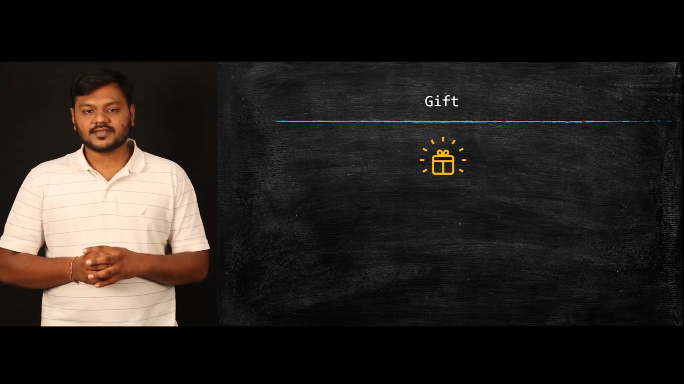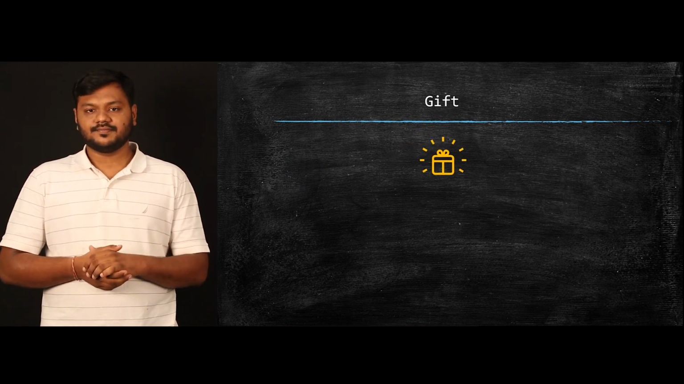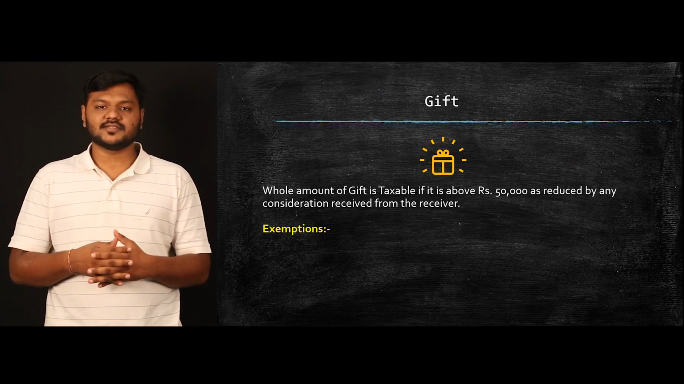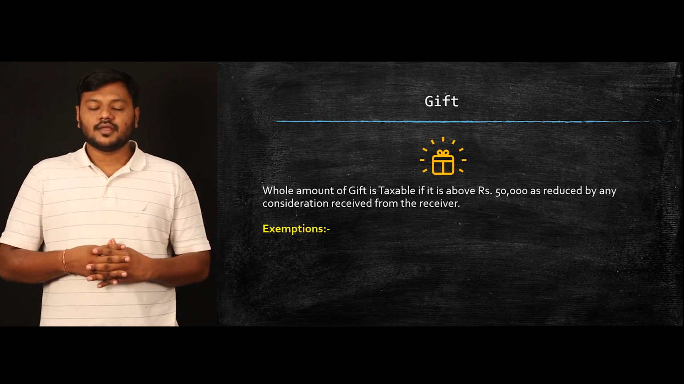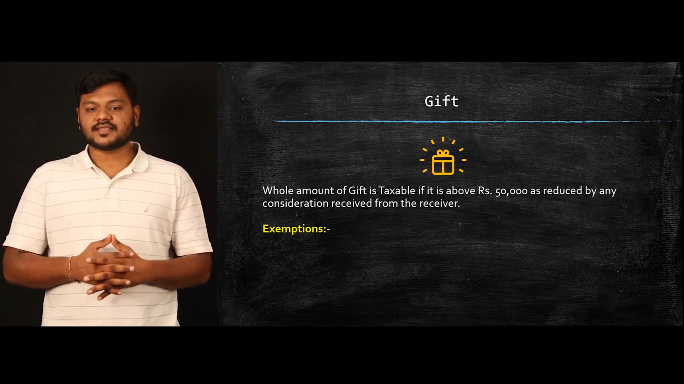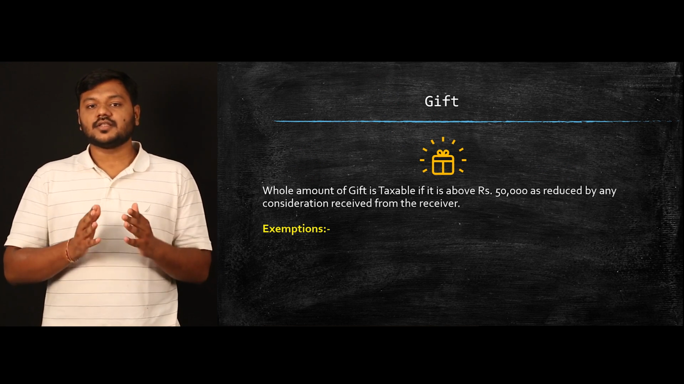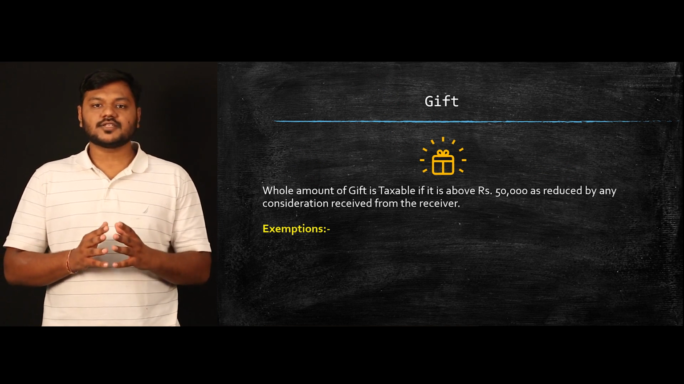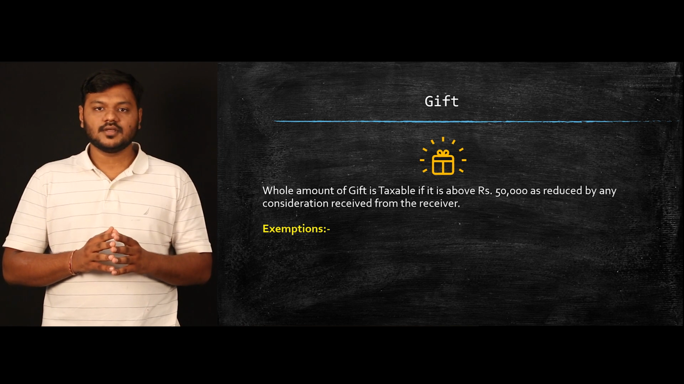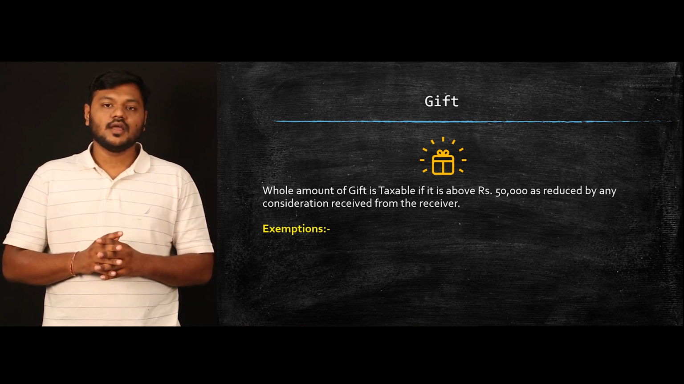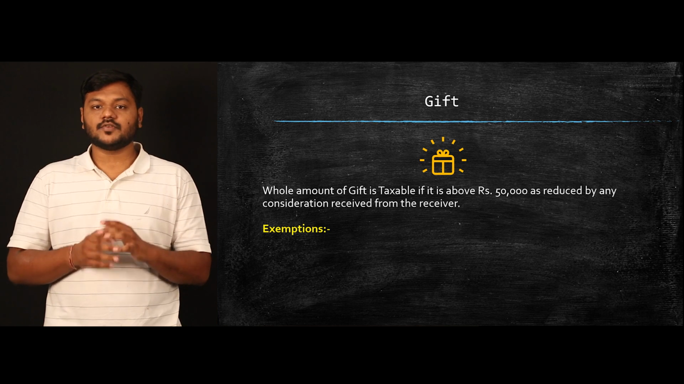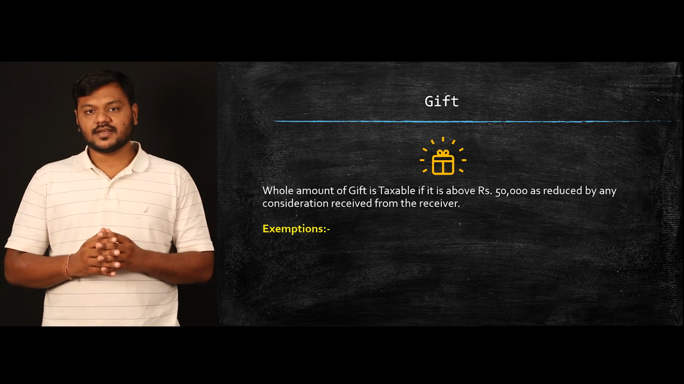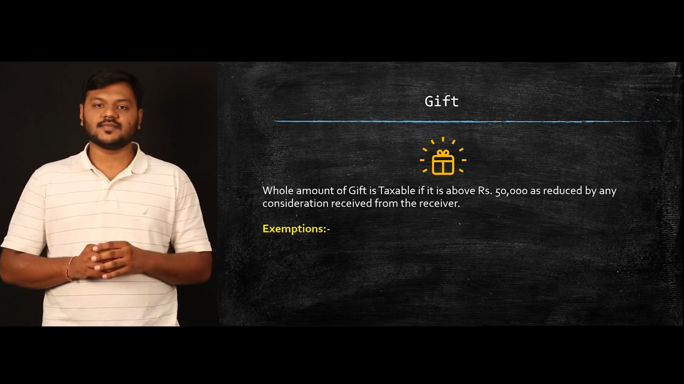So let's talk about the next income, that is income from gift. So I guess we all know about gift. Whatever free consideration or partly free consideration you are receiving is known as gift. The whole amount of gift is taxable if the consideration is more than 50,000 rupees. Now here you need to understand one thing. If my consideration of gift is less than 50,000 rupees, it will be fully exempt. However, if my consideration is above 50,000 rupees, it will be fully taxable, which means if I am receiving a gift of 60,000 rupees, in that case the whole amount of 60,000 would be taxable in my hand.